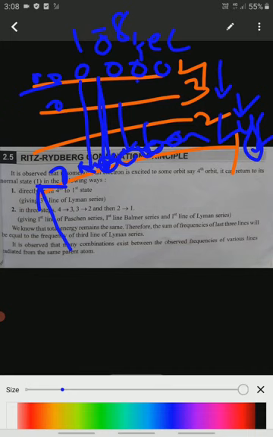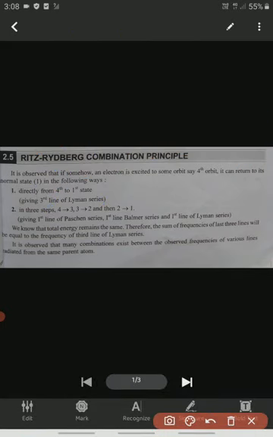Once again, I am repeating the same point. When electrons move from a lower energy level to a higher energy level, their lifespan on the higher energy level is very low, 10 power minus 8 seconds. After that time, the electrons jump from the higher energy level to lower energy levels. So these electrons take two processes. The first is jumping directly from the fourth energy level to the first level. The second is fourth to third, third to second, and second to one. In this way, electrons are moving.